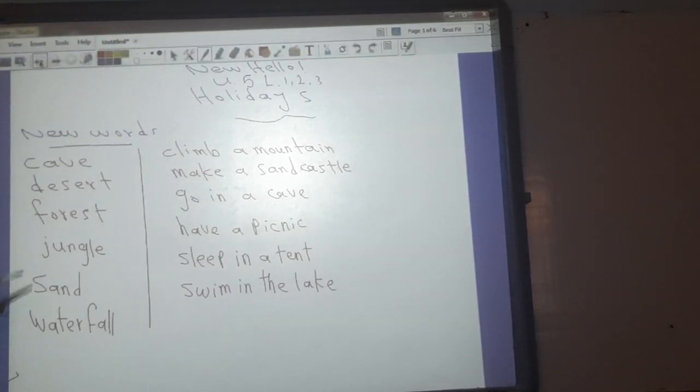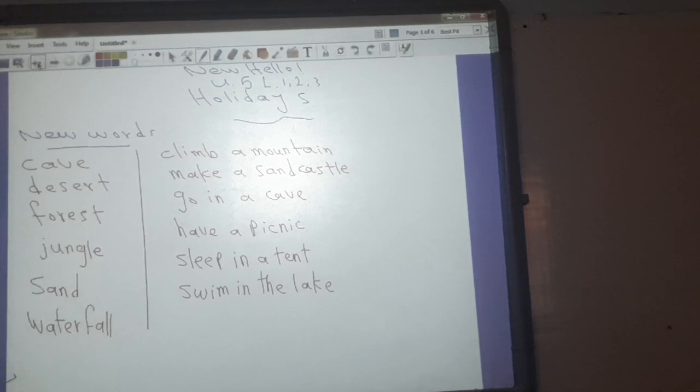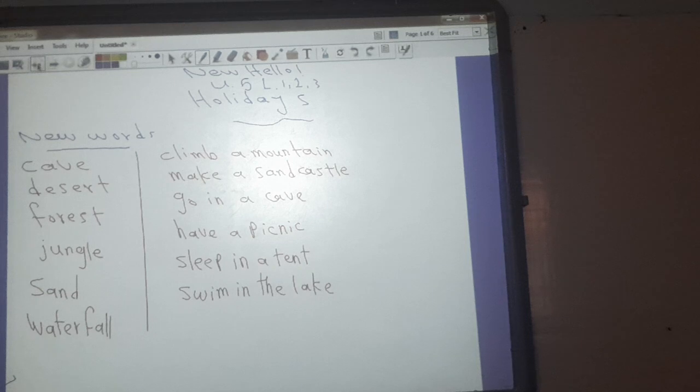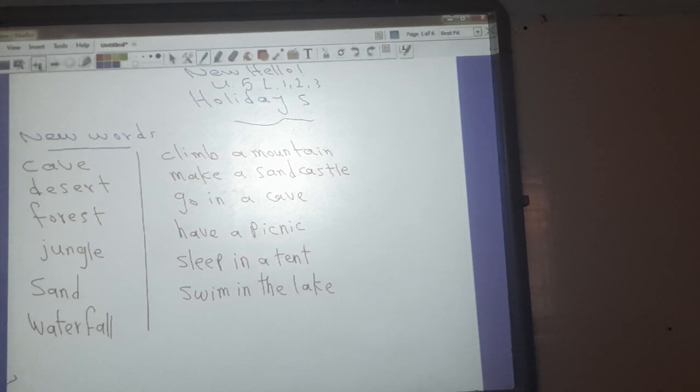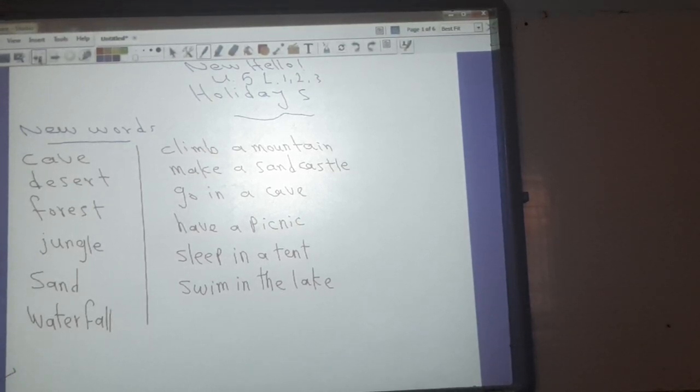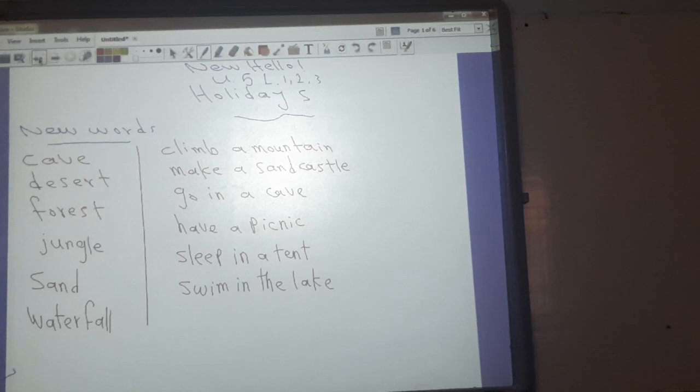First one, cave. Cave is a place in the mountain. Last week I went to the desert and there was a mountain, and inside the mountain there was a cave. So a cave is a place you can go into in the mountain.